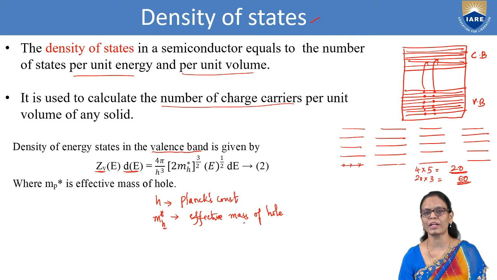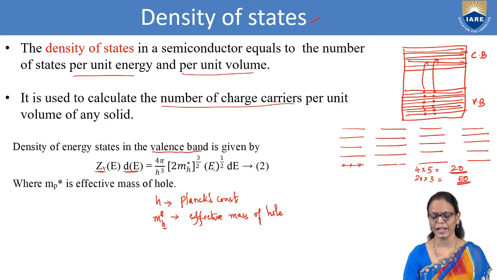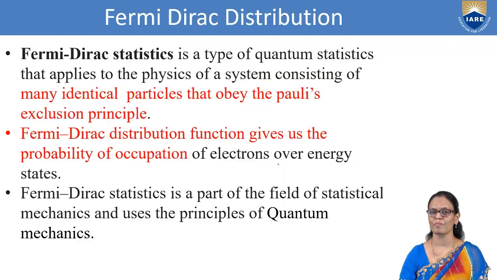When we talk about effective mass, we are always talking about the electron that moves in a periodic potential. So when we talk about an electron in periodic potential, we always represent its mass by the effective mass, denoted by mh*. And E is the energy, the particular energy level we are talking about. So Zv(E) dE is given by 4π by h cube times (mh*) power 3 by 2 times E power half dE. So this is the expression for the density of states.